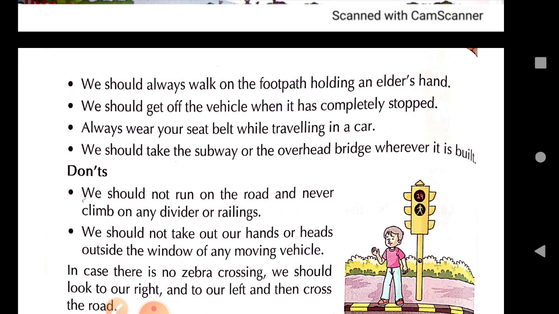Then always use the sidewalk to walk. Sidewalk, that is footpath. Okay, footpaths are also known as sidewalks. So always use a footpath when walking on the road. Never walk on the road, always use the footpath, because footpaths are made for walking on the road only.